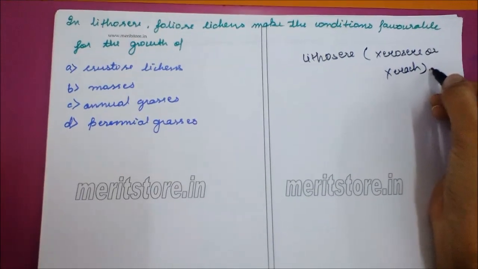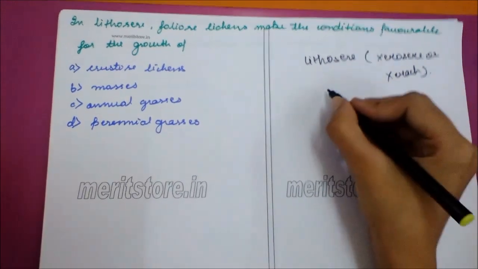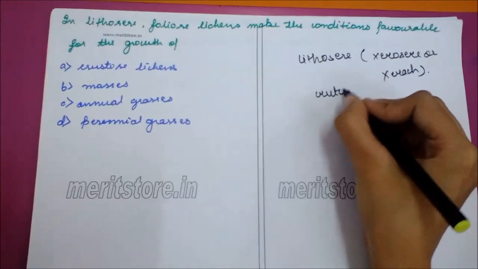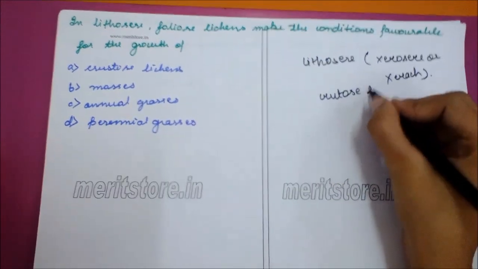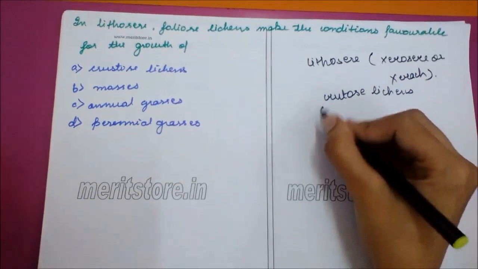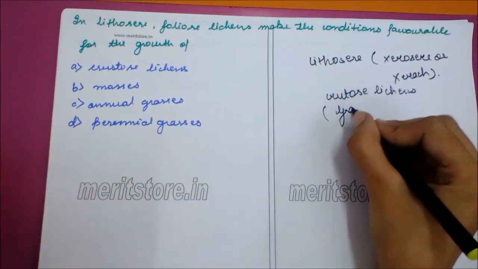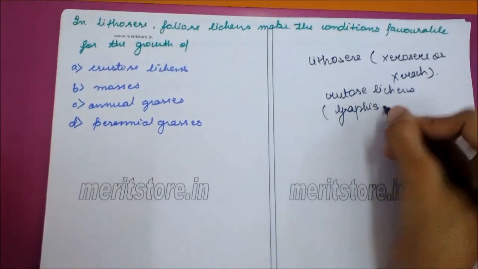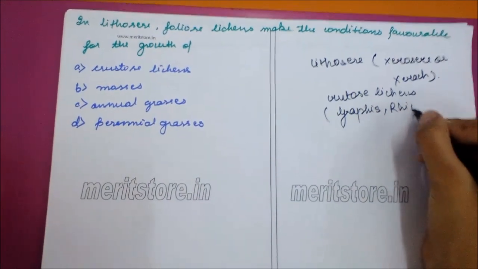The pioneer community is usually constituted by crustose lichens. Examples are Graphis and Rhizocarpon.